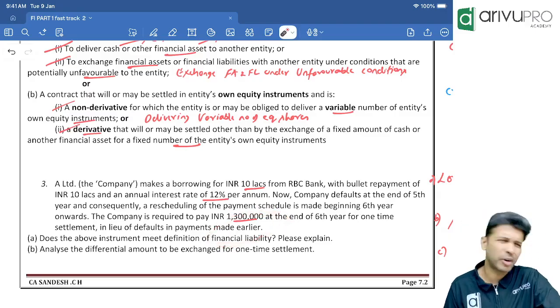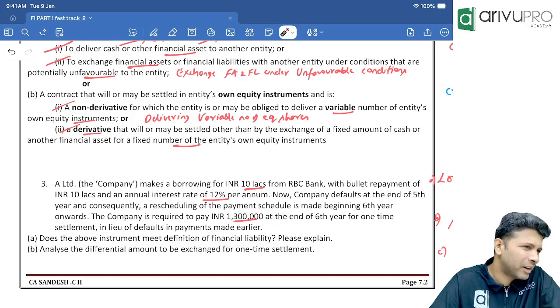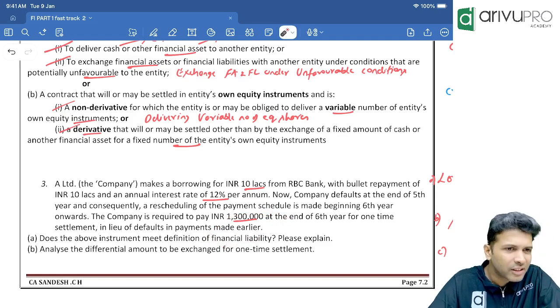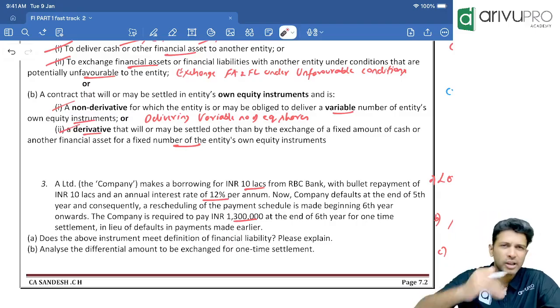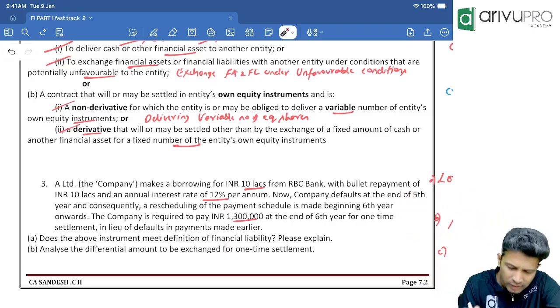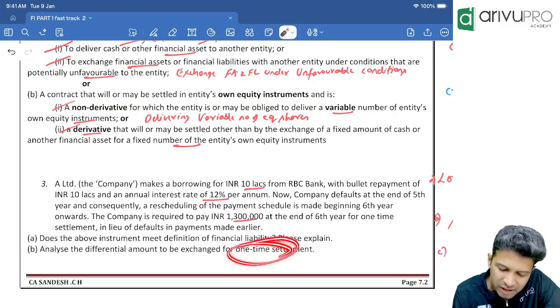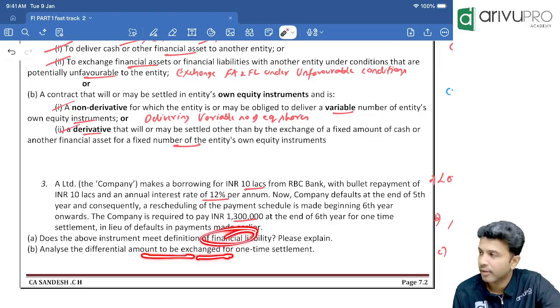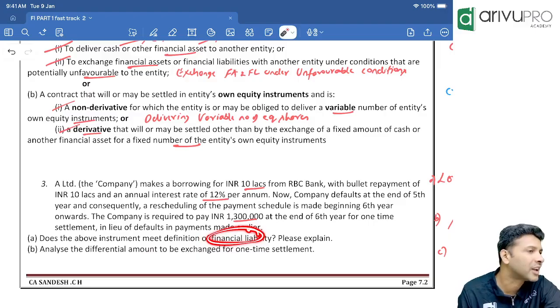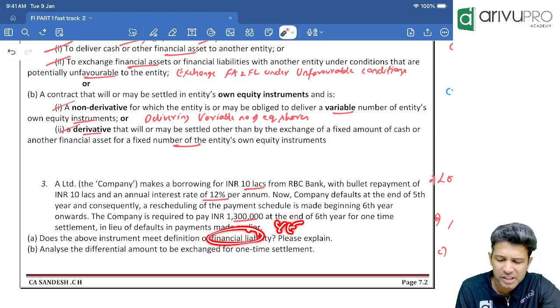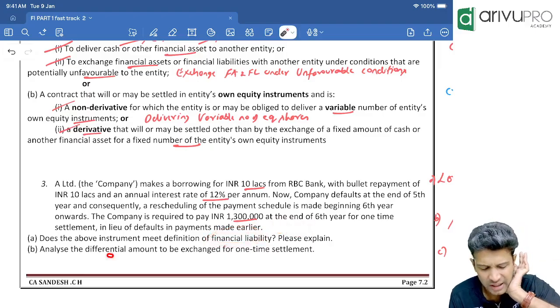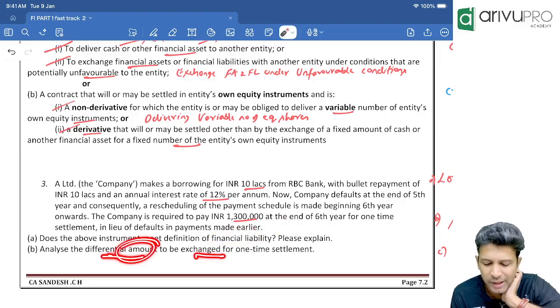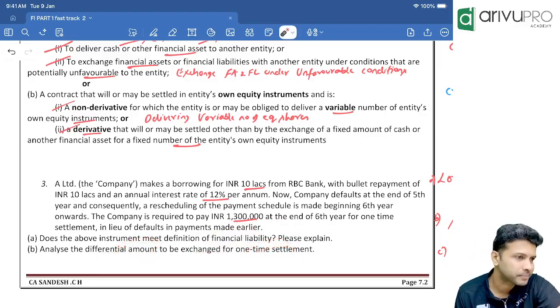Now they are asking how you should account for this. Look at this, people. Of course, loan taken is a financial liability. We don't even have to read further, we can stop there also. But they are specifically asking about this one-time settlement. We have done some exchange, no? So analyze the differential amount to be exchanged. Is this a financial liability? Of course, loan taken is a financial liability. That is sorted. Now they're specifically asking to analyze the differential amount to be exchanged for the one-time settlement.